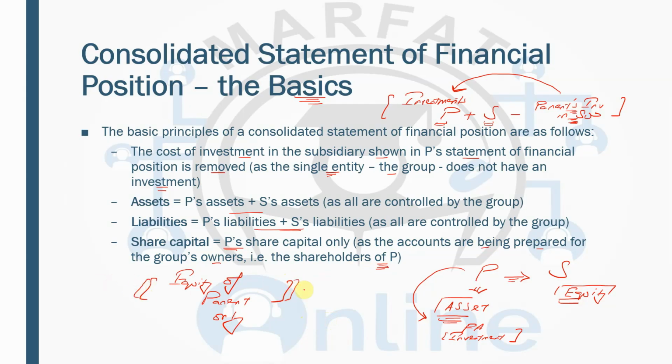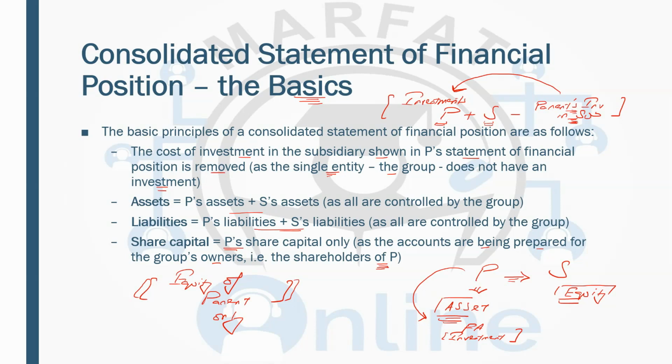So these are the basic principles you need to remember when you are making the consolidated statement of financial position. The first principle is you are going to eliminate the parent's investment in the subsidiary, and the rest of the investments will be consolidated. This is an exam focus point because some students directly remove all the investments. No, you are not going to remove all the investments. You're going to remove only the parent's investment in the subsidiary, which is the consideration that has been given by the parent to the subsidiary.